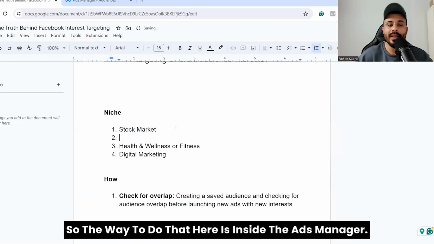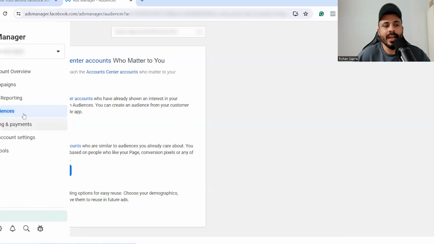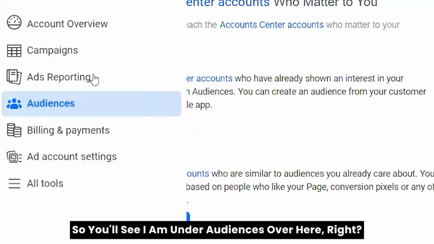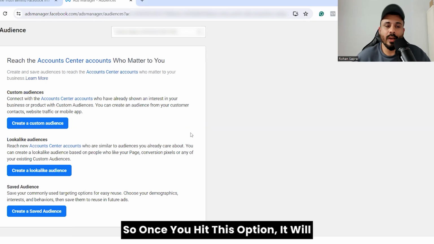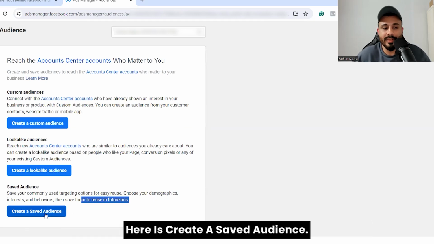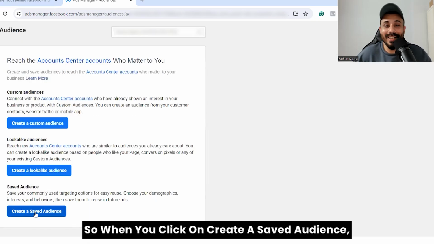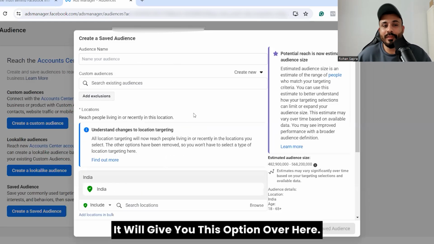Okay. So the way to do that is inside the ads manager. This is a training account that I've created. So you'll see I'm under audiences over here, right? Once you hit this option, it will take you to a page like this. And what I'm going to do here is create a saved audience. When I click create a saved audience, it will give me this option over here.